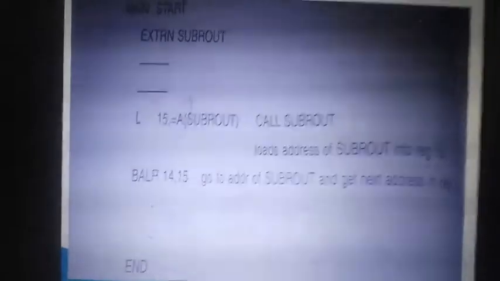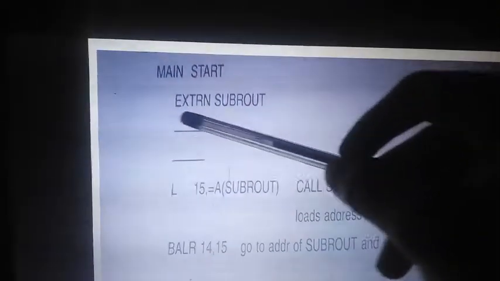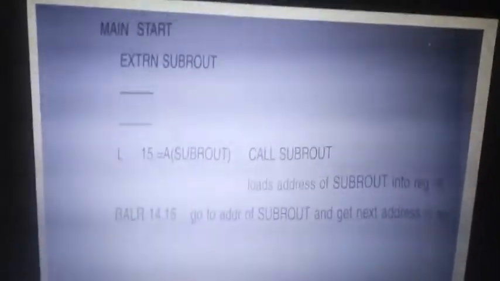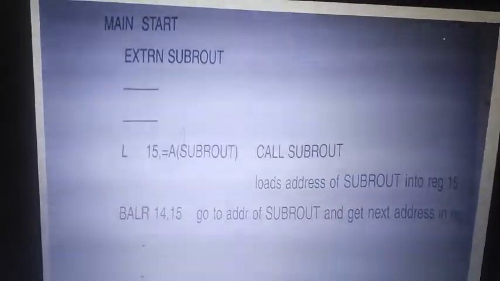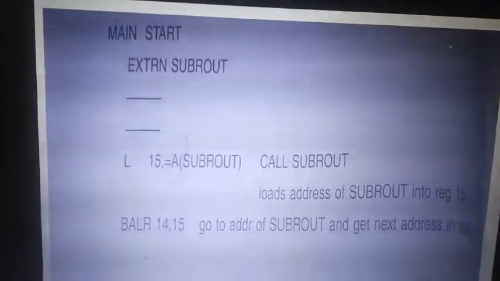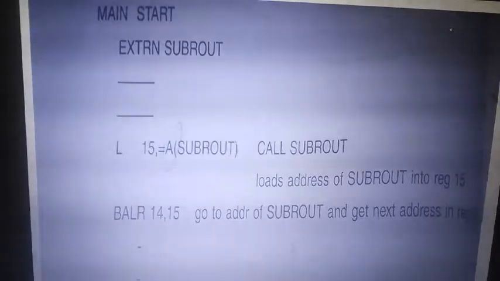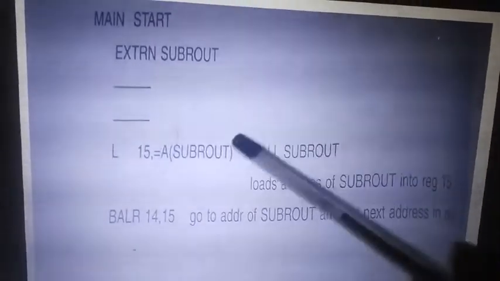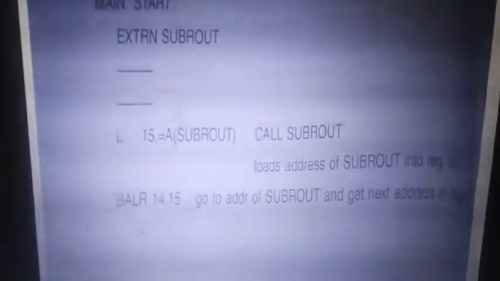It will represent subroot as 00. The extern itself tells that the symbol is referred externally but the address is not known. So the assembler assigns 00 for the subroutine and tells the loader that the subroutine address is unknown, because it is an external function.